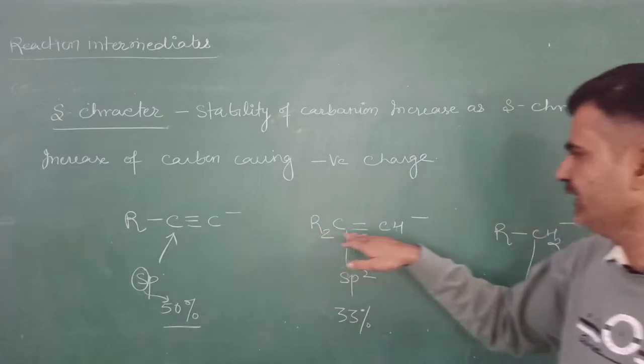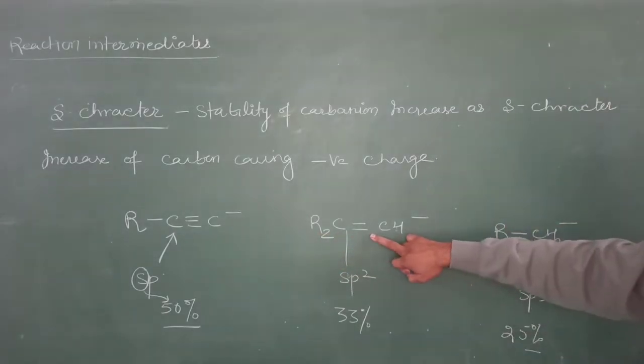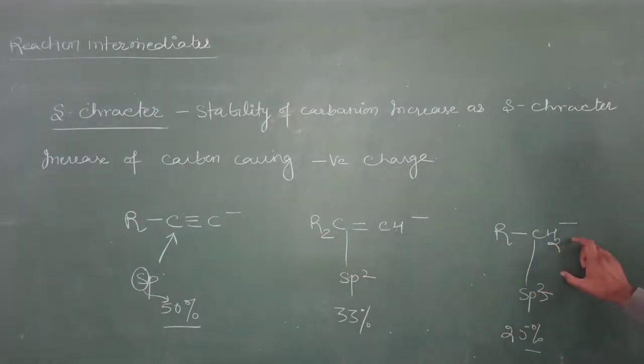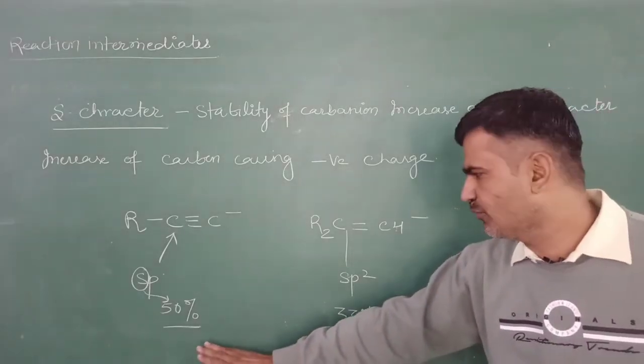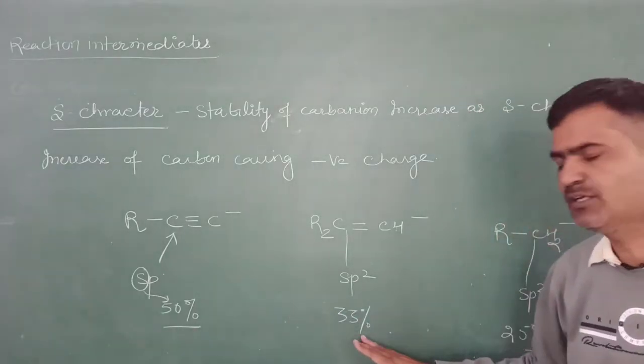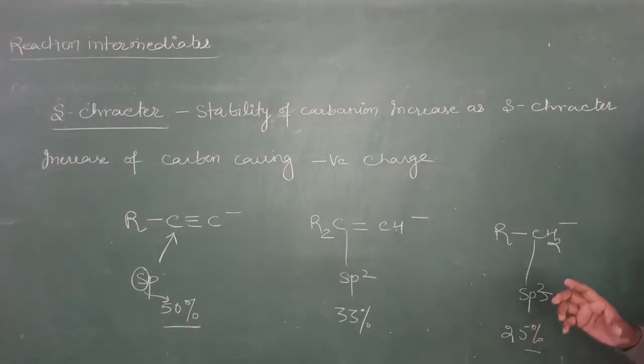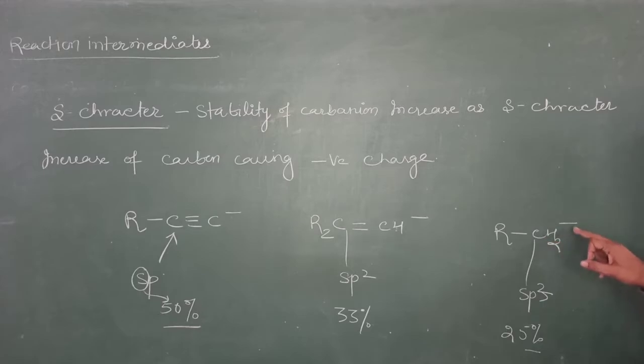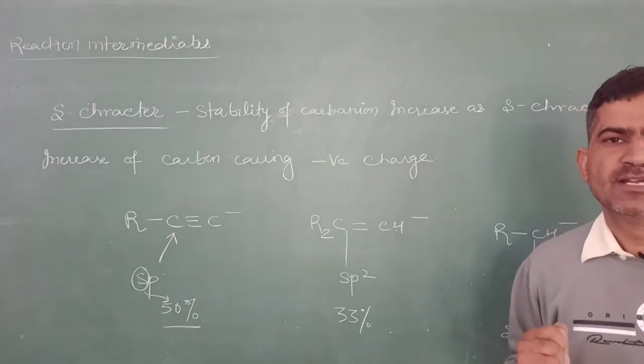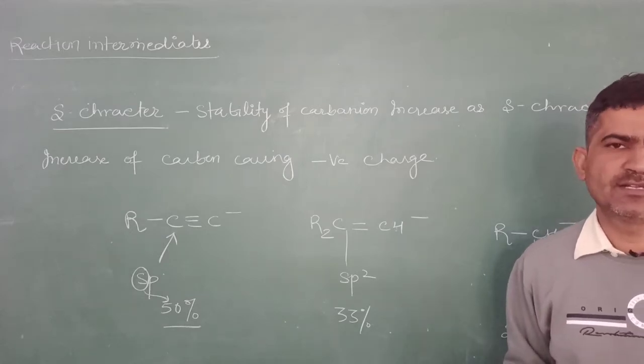As the S character decreases, here the hybridization is sp2, sp3. The S character decreases regularly from 50%, 33% and 25%. That's why the negative charge holding capacity of this carbon is decreased and their stability decreases.